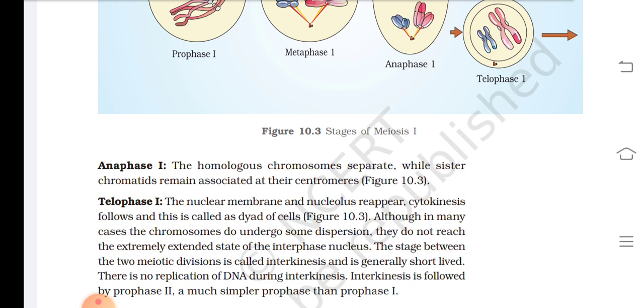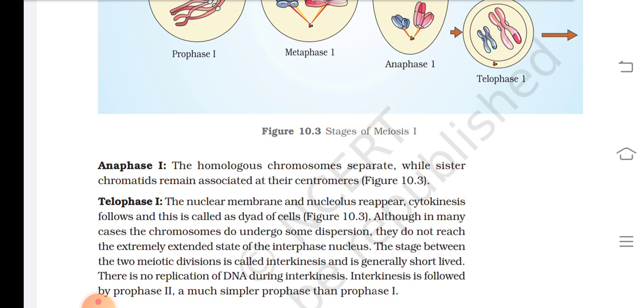Telophase 1. The nuclear membrane and nucleolus reappear. Cytokinesis follows, and this is called a dyad of cells. Although in many cases the chromosomes do undergo some dispersion, they do not reach the extremely extended state of the interphase nucleus. The stage between two meiotic divisions is called interkinesis and is generally short-lived.